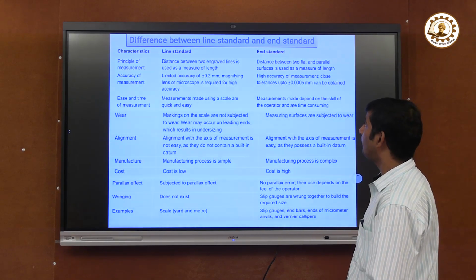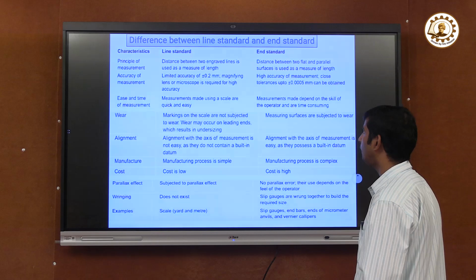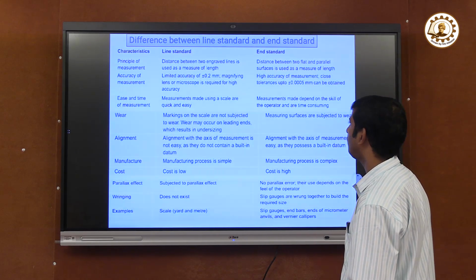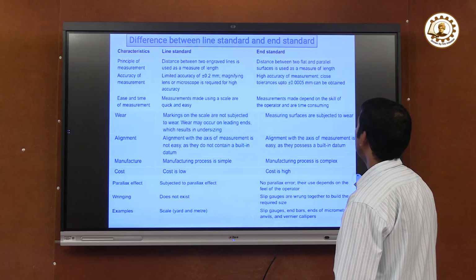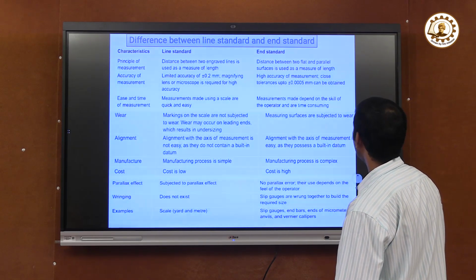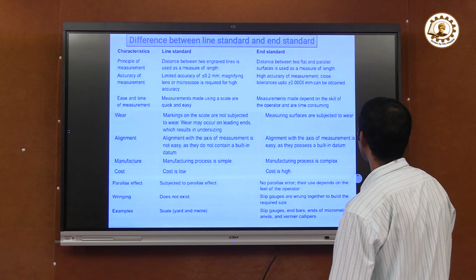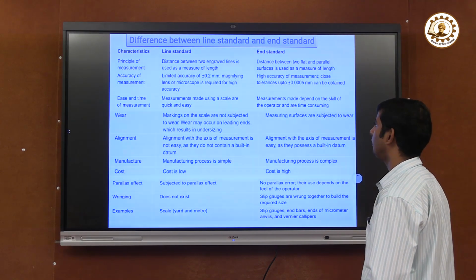Accuracy of measurement: the line standard has limited accuracy of 0.02 mm, and a magnifying lens or microscope is required for high accuracy. But in the end standard, high accuracy of measurement, with close tolerance up to plus or minus 0.0005 mm, can be obtained.